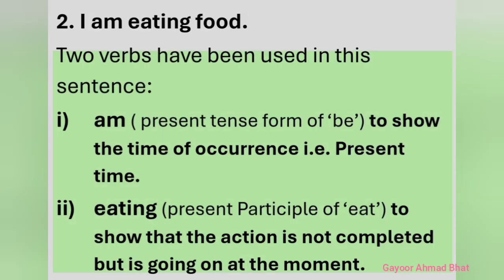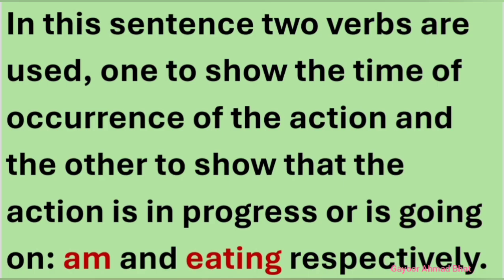On the other hand, in the sentence, I am eating food, we have used two verbs. Number one, am, present tense form of be, which shows the time, that is, present time. And number two, eating, present participle of eat, and it shows that the action is not complete, but is going on at the moment. Therefore, in this sentence, we need two verbs, one to show the time of occurrence and one to show that the action is in progress, am and eating respectively.